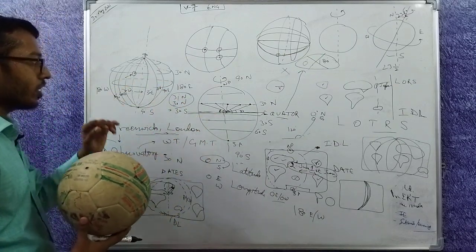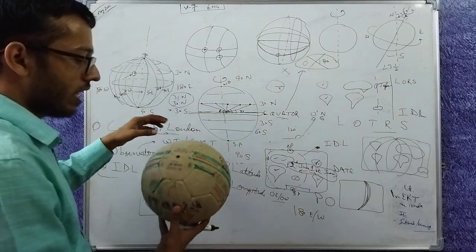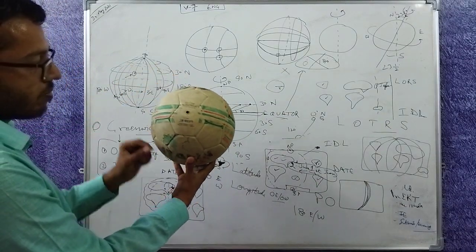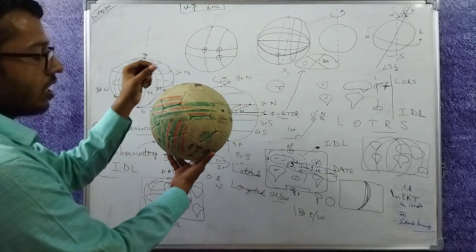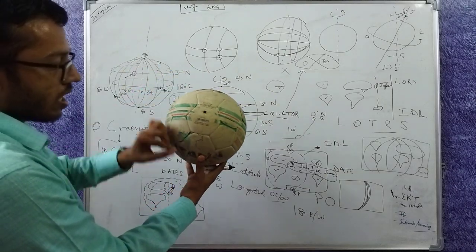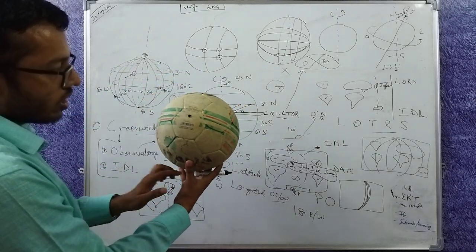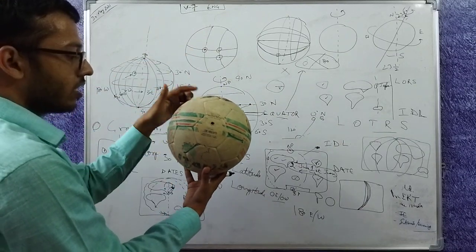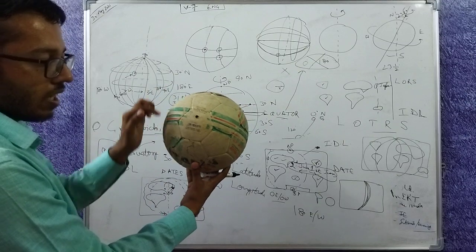In case of longitudes, they are all of equal length. Here is the equator, there is north pole, south pole, this is the prime meridian, this is the prime meridian, these are the other meridians. On the opposite side of prime meridian is the international date line. They are all of same length.